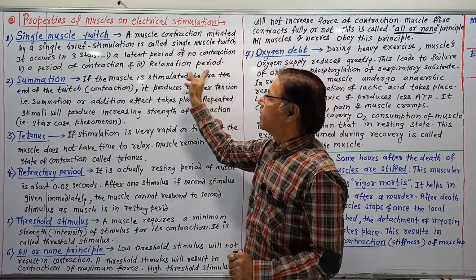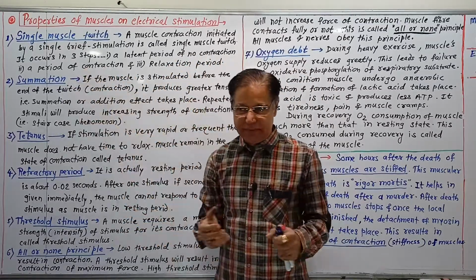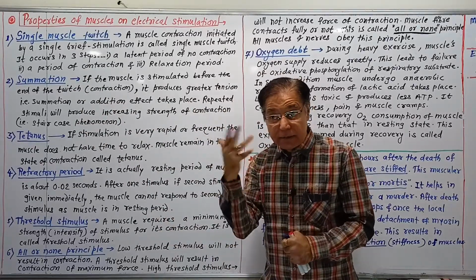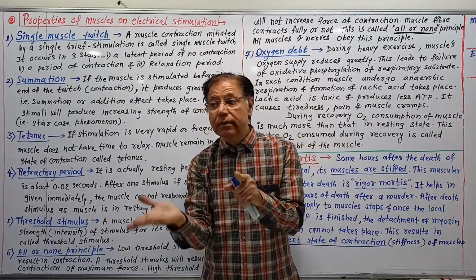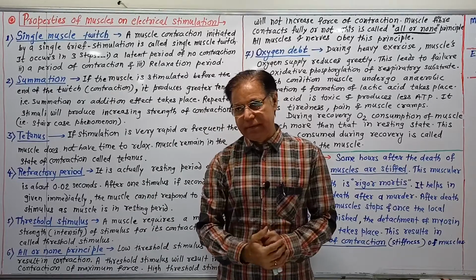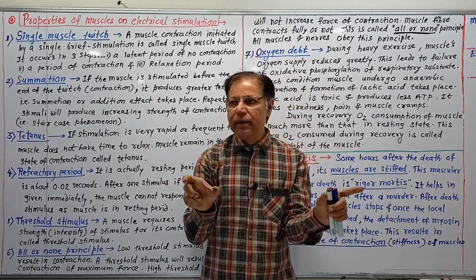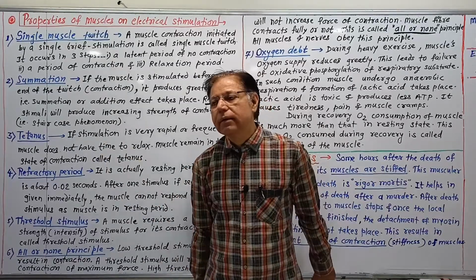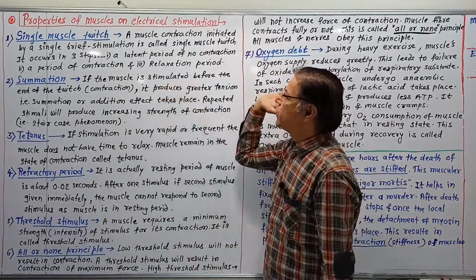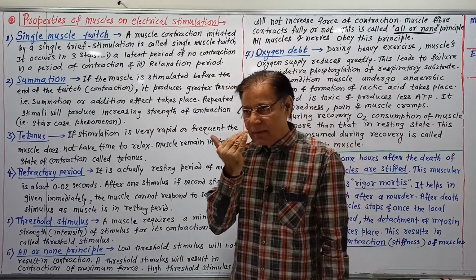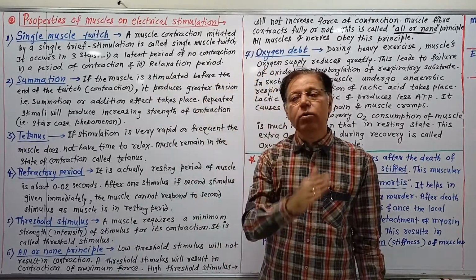Then the second is the period of contraction, and the third is the relaxation period. These are the 3 periods through which a muscle twitch, or muscle contraction, occurs.